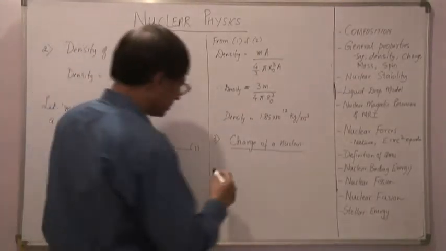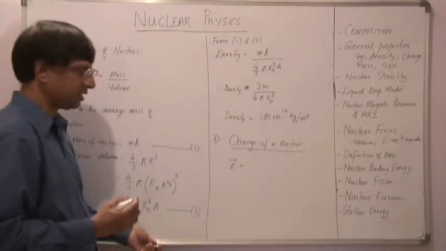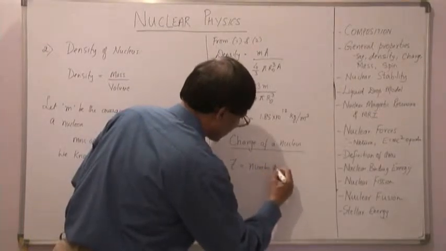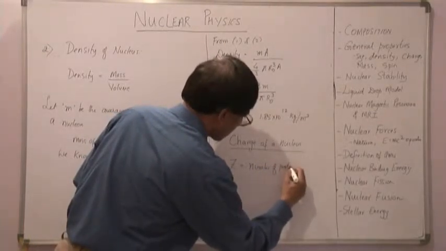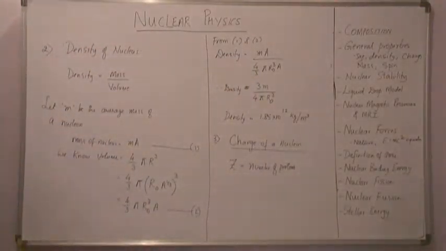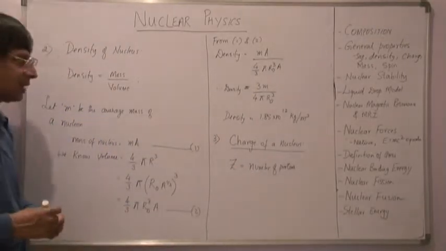And we also said that the number of protons is given by Z, which is also the atomic number. So the atomic number is represented by Z and is the number of protons.